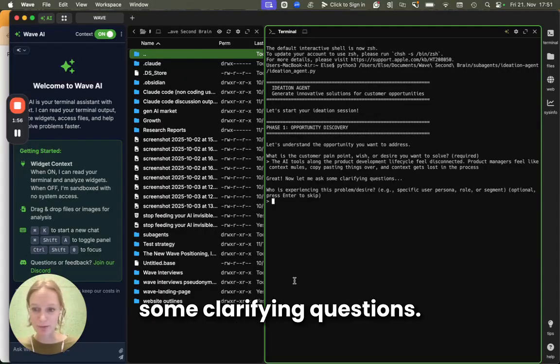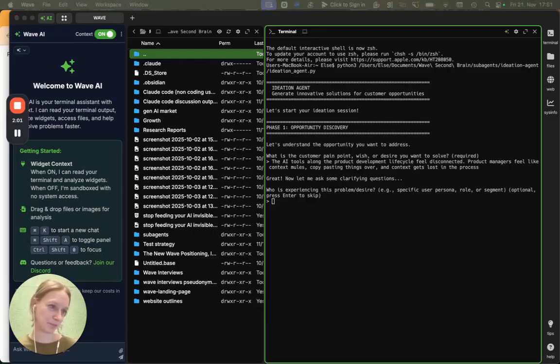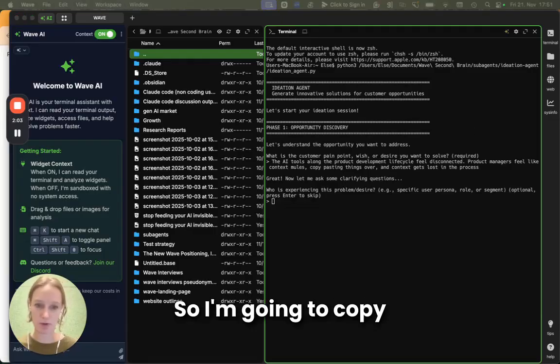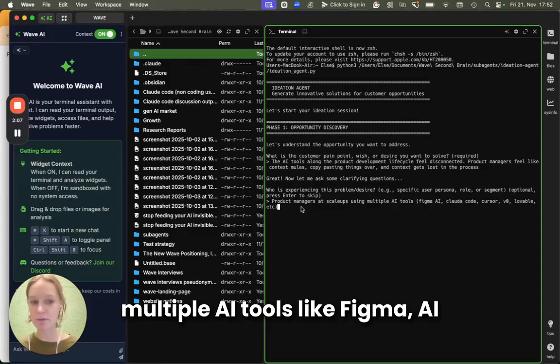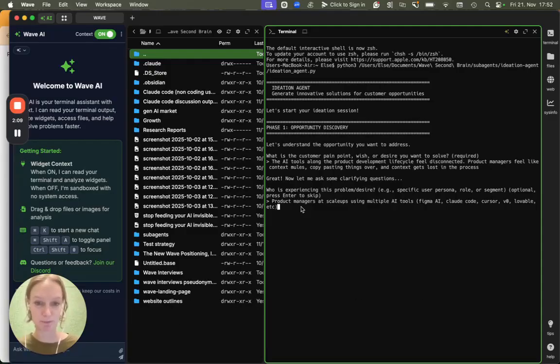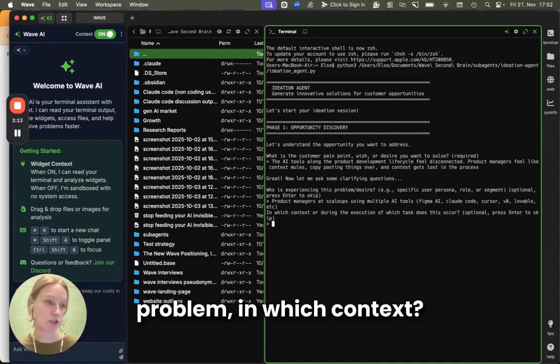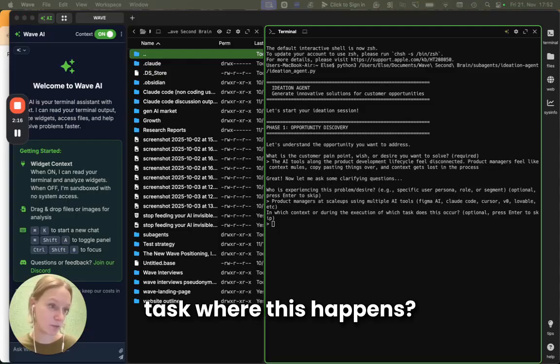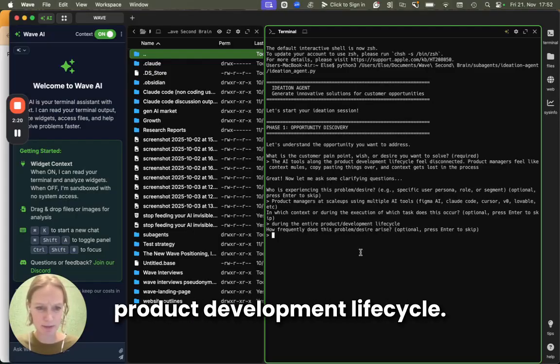Okay, it's going to ask me some clarifying questions. The first one, who is experiencing this? So I'm going to copy paste this over. Product managers at scale-ups using multiple AI tools like Figma AI, Claude Code, Cursor, V0, Lovable. So describe as concretely as possible who's experiencing that problem. In which context? Is there like a specific task where this happens? Not really. It's kind of something that happens during the entire product development lifecycle.